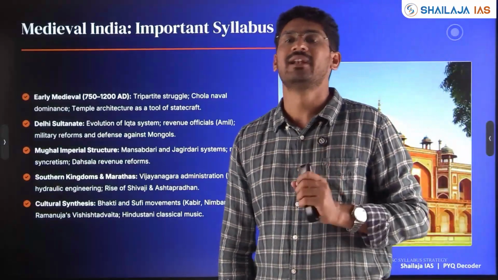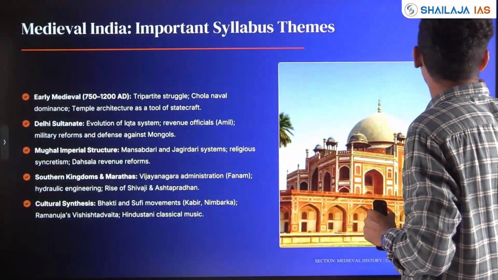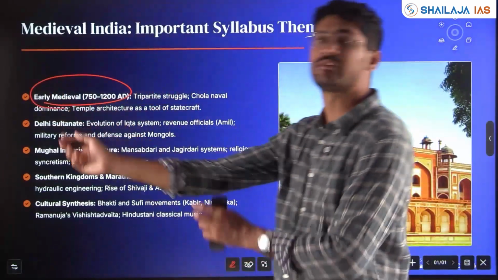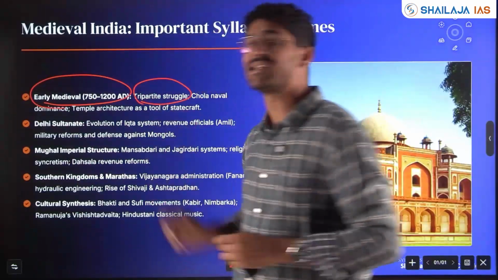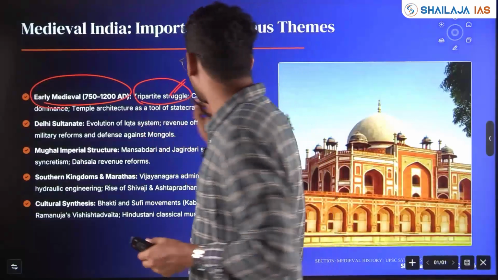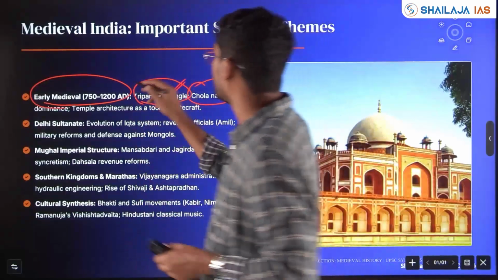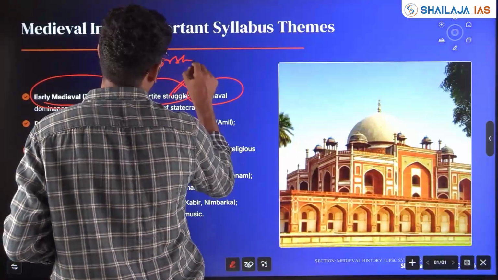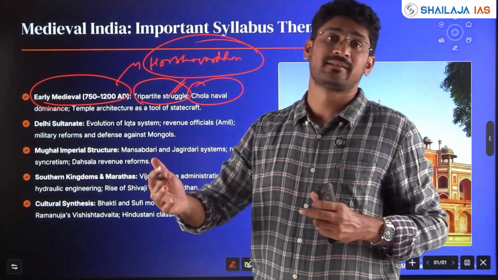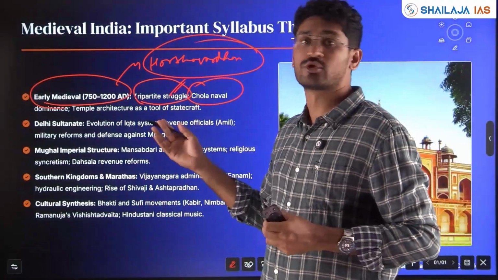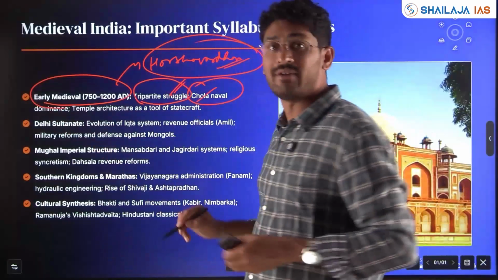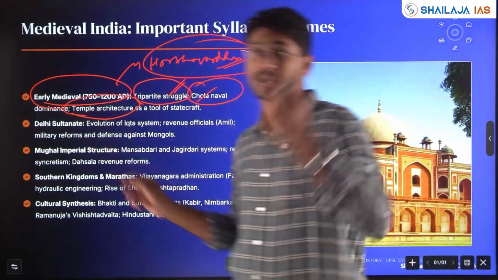Next, it is medieval Indian history. Here we see the transition, the tripartite struggle, 750 to 1200 AD. After the end of the Guptas, we see the tripartite struggle. Then we have the Cholas coming in the south. There in the north we have Harshavardhana. The foreign travelers during the Gupta age, the post-Gupta age, and during Harshavardhana also are very important. And the Cholas' naval dominance, temple architecture started growing here.